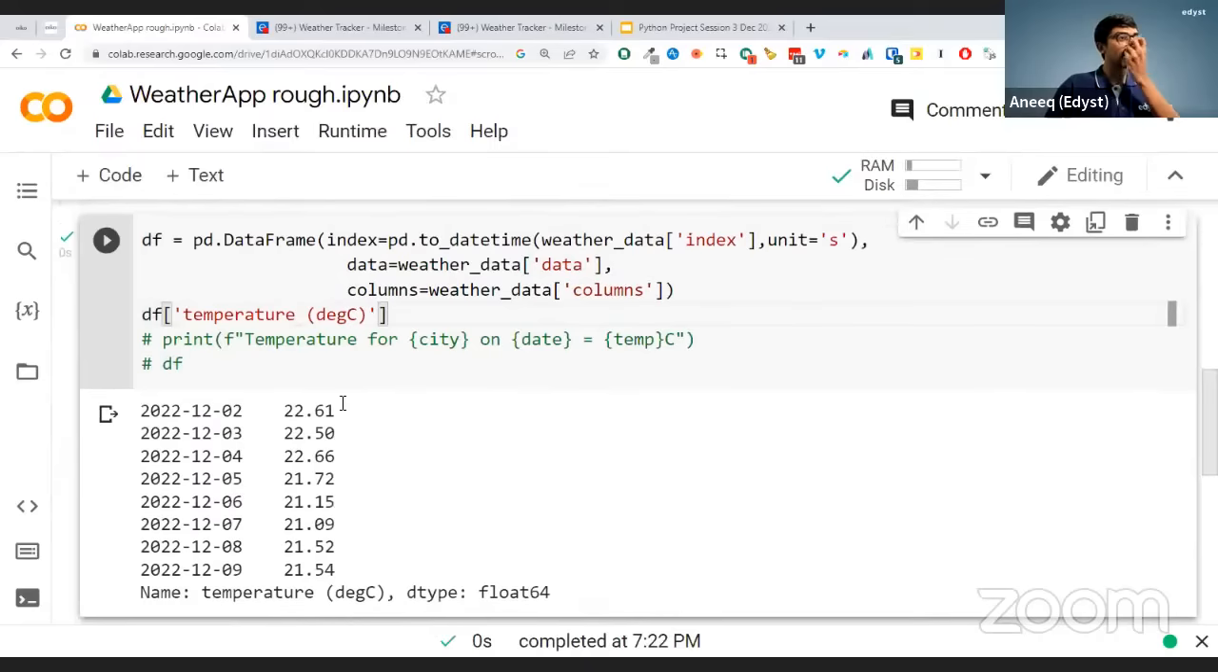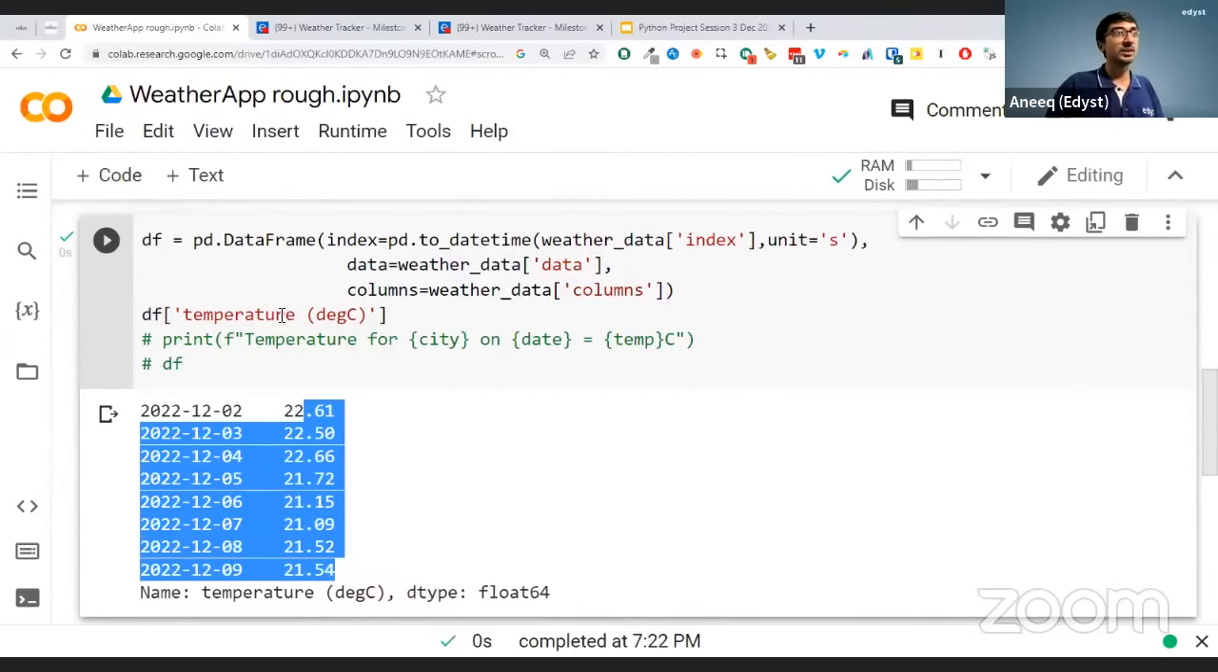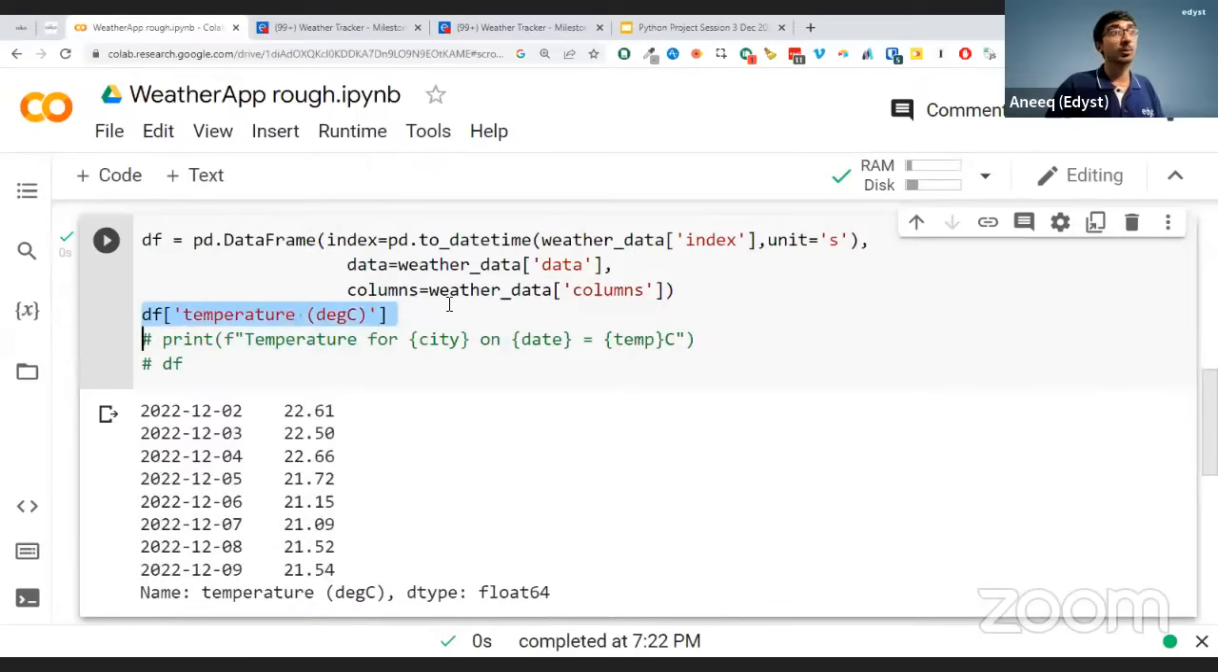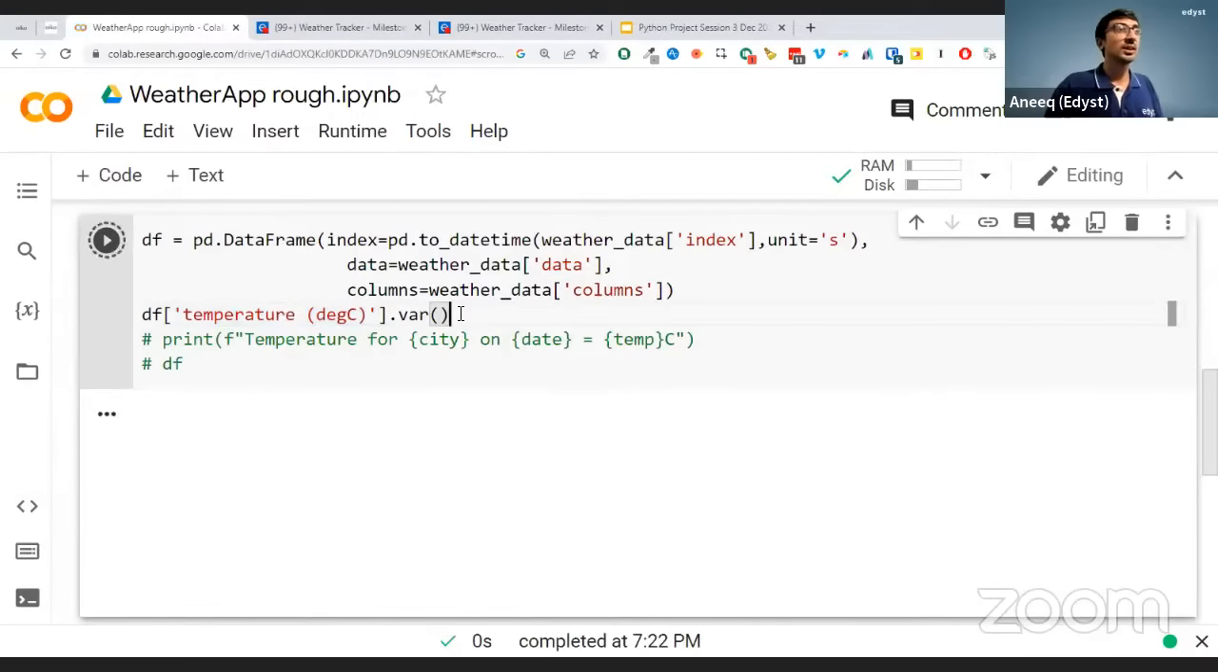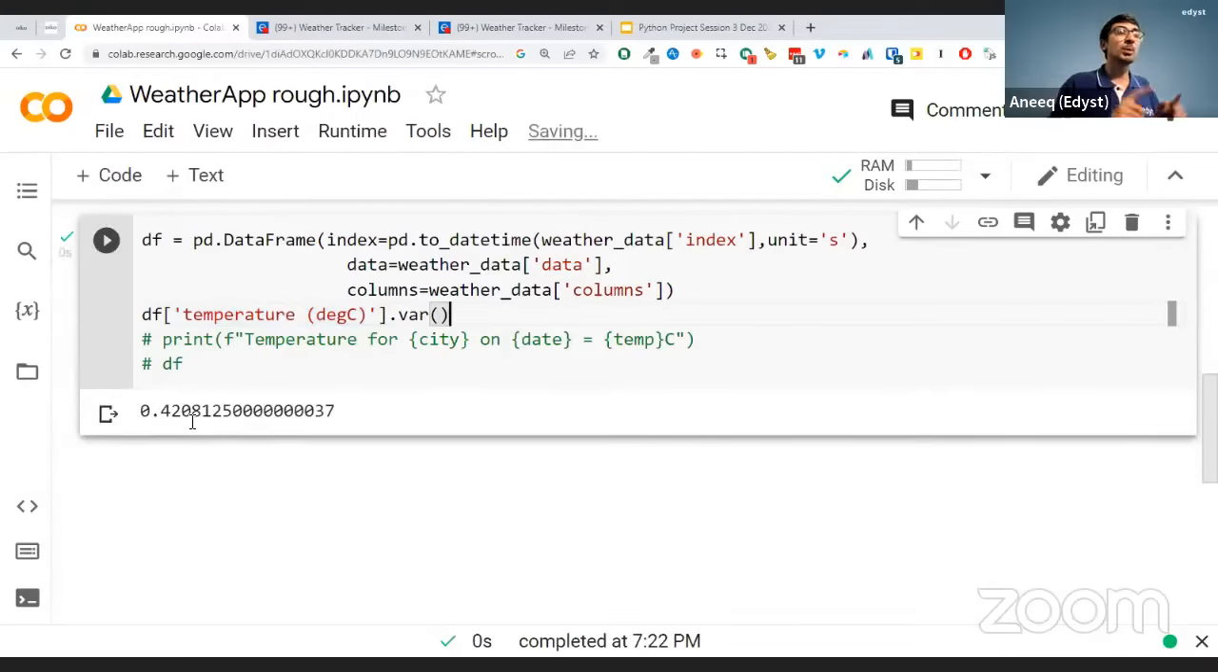So if I see this, I get that from 2nd, 3rd, 4th, 5th, 6th, 7th, 8th, 9th, these are the different temperatures. Why? Because I just got the temperature column. Now within that column, if I wanted to do the variance, it'll tell me the variance is of 0.42. Okay, it's telling me it's varying by 0.42. What does that mean? It won't really tell you much, 0.42 by itself. If you compare it to something else, it will tell you. So it's more of a comparative thing. Within itself, the variance is not going to tell you much.